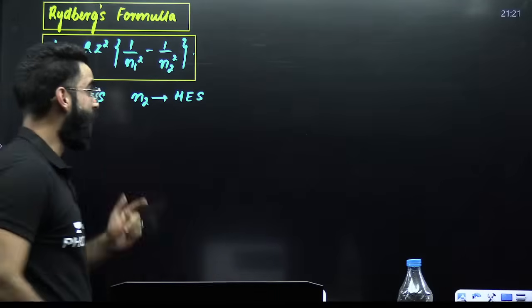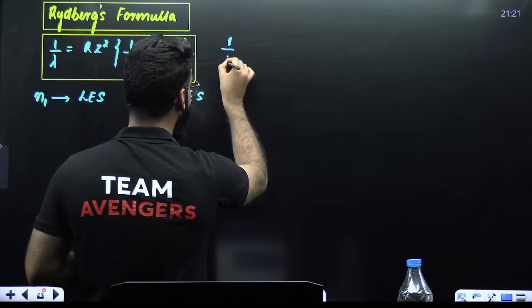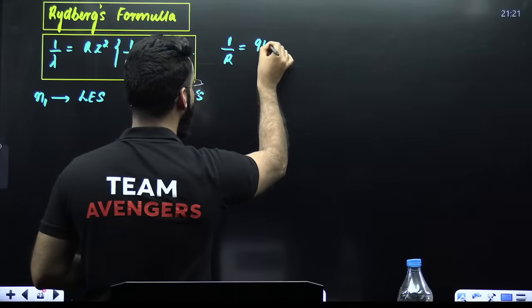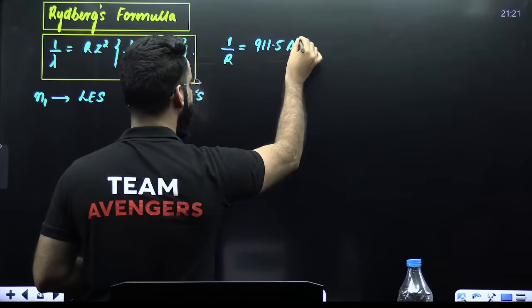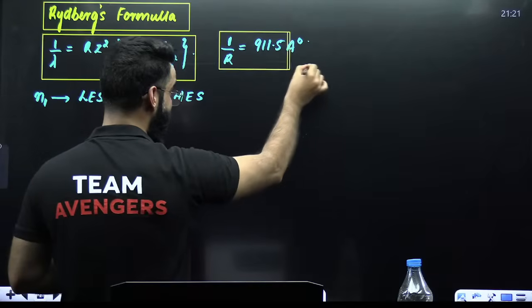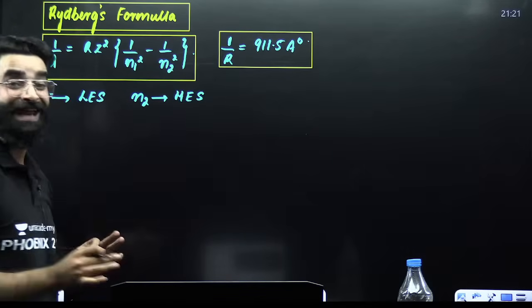Now, over here, you have to remember one thing. What is that? Remember the 1 by R value. 1 by R is equal to 911.5 angstrom. Remember this particular thing as well: 1 by Rydberg's constant R is equal to 911.5 angstrom.